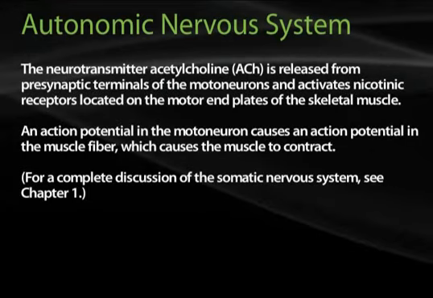The neurotransmitter acetylcholine is released from the presynaptic terminal of the motor neuron and activates nicotinic cholinergic receptors on the motor end plates of skeletal muscle. An action potential in the motor neuron causes an action potential in the muscle fiber, which causes the muscle to contract. For a complete description of the somatic nervous system, please see Chapter 1.